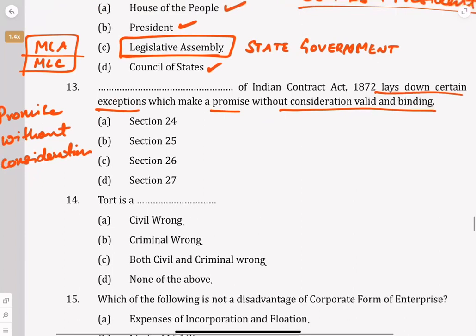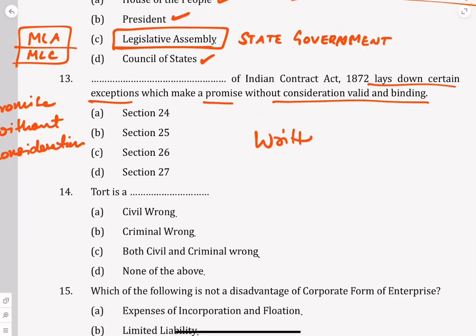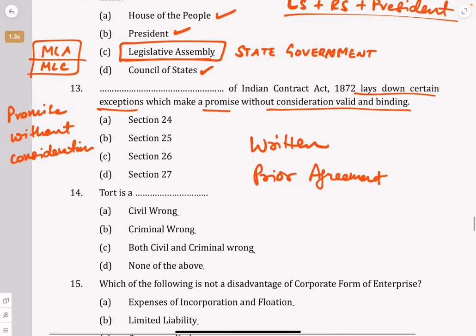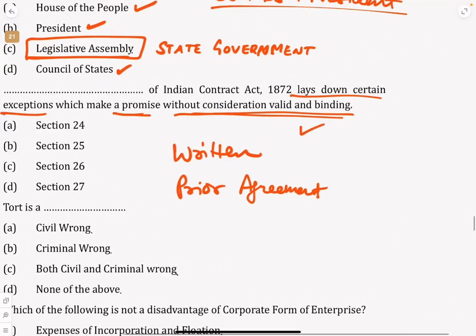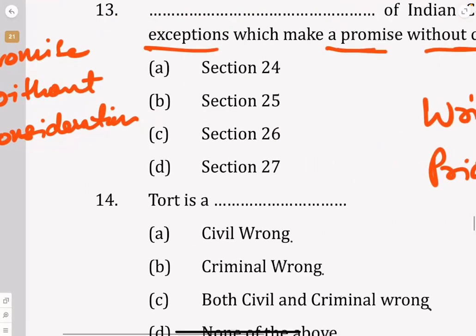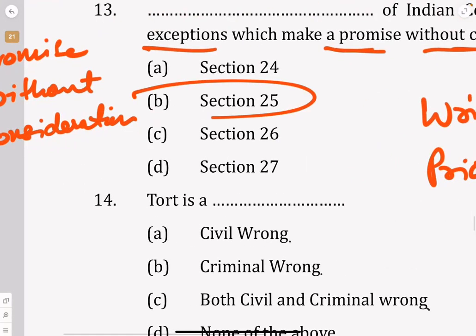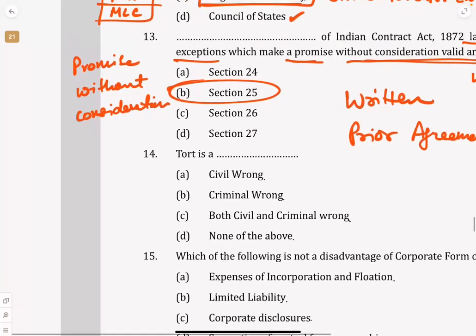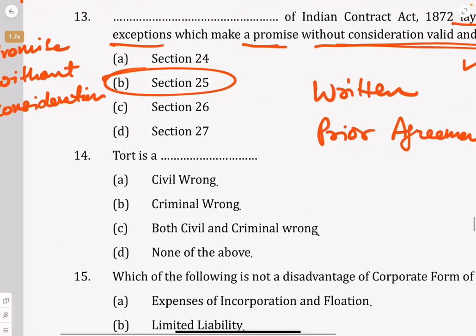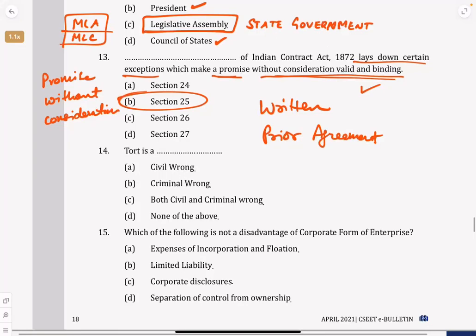What are the exceptions? Like, for example, it should be written, it should be agreed, a prior agreement should be there. Then you can have a promise without consideration, and it is valid and binding. Which section is that? It's a memory question. The section is section 25. In fact, in one of the previous MCQ videos which I have made, section 25 is discussed. So that is the answer.